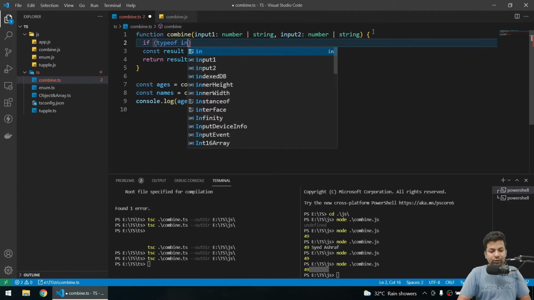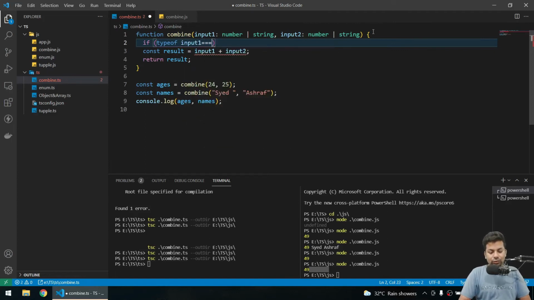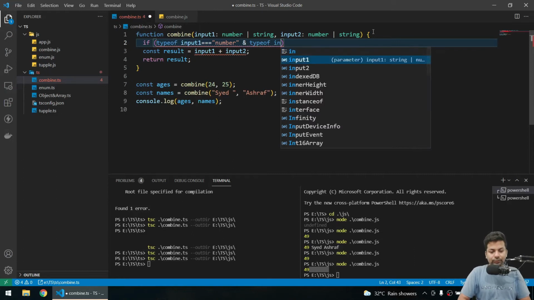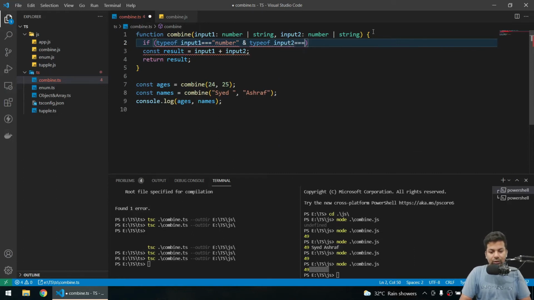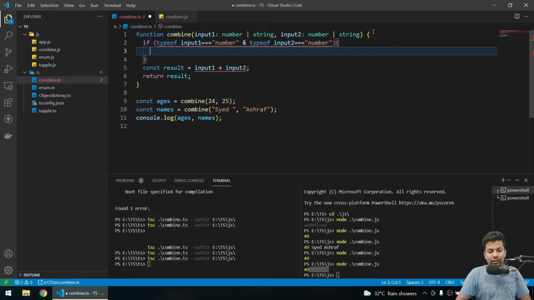typeof input1 equals number, see it's showing you there. I'll write it like this, and typeof input2 equals number, then we'll open a bracket and return the result.